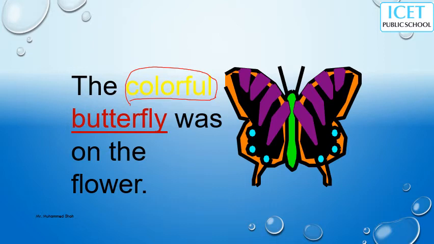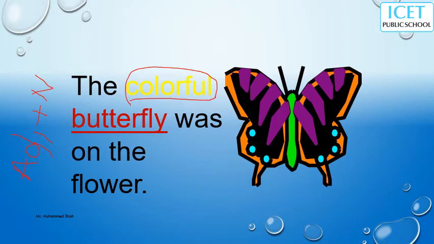Was on the flower. So far, all the words I discussed came as: clear ball, colorful butterfly, 4 books. The adjective came first, then the noun came. Look on the screen. Always it is not like that, dear. If the same sentence is, the butterfly was colorful.